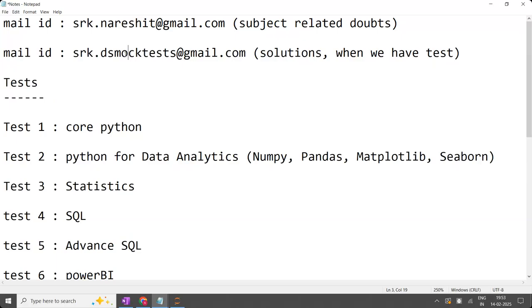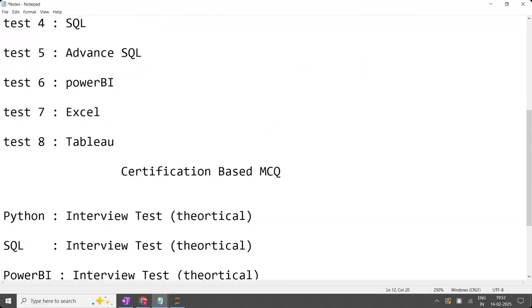All these tests will be conducted on Saturdays only. For example, if you complete Python for data analytics, then on the alternate Saturday one more test will come for statistics, and in between I will conduct the Python interview test. So you can think that you will have one test literally every Saturday. One time MCQ, one time interview, like this, every Saturday you will have a test.